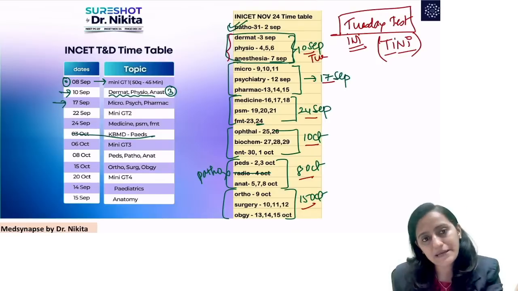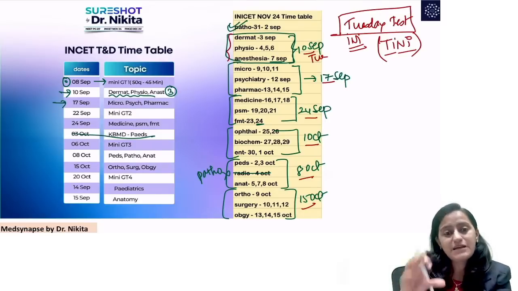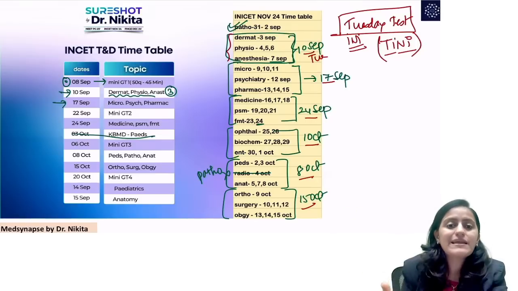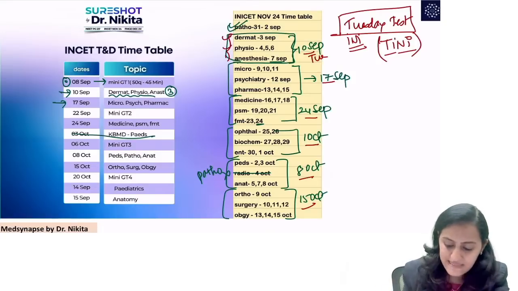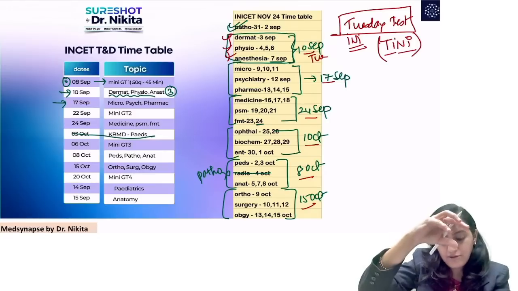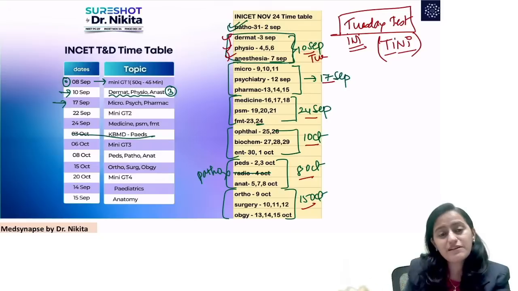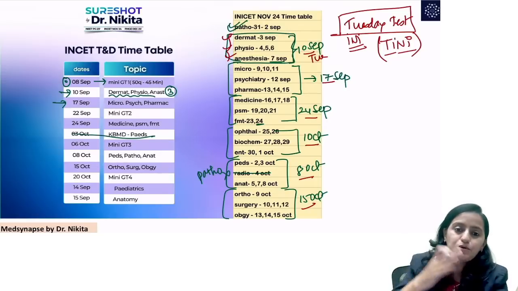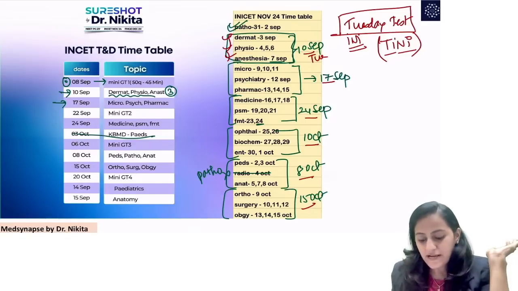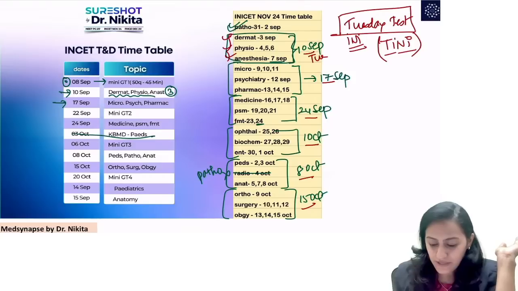You have 3 subjects combined. Now the important point here is that in the Medsynapse app, in every test you can see the sections also. So when I put a test for the 3 subjects, in the above panel of the test you'll be able to see that these are dermatology questions, these are physiology questions, and these are anesthesia questions. So even if you are giving one test, you will be able to segregate the 3 different subjects there. So that is the plan. Tuesday tiny test, that is Tuesday INICET test, is going to be there.